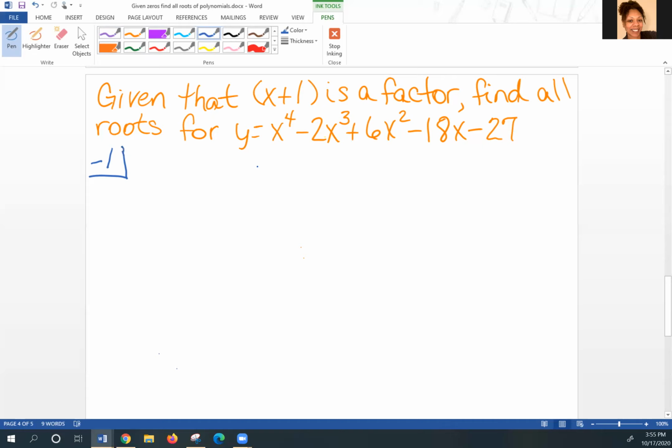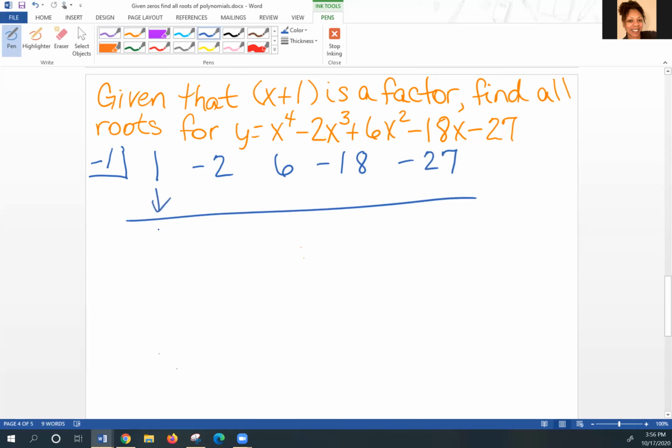Okay, so now I'm going to drop all of these variables and I'm just going to bring down the numbers, which are my coefficients and my constant. I have 1, negative 2, 6, negative 18, and negative 27. Again, synthetic division means you bring down that first coefficient. Everything below the line is multiplied. Everything above is added up and down. So that's what I end up with here.